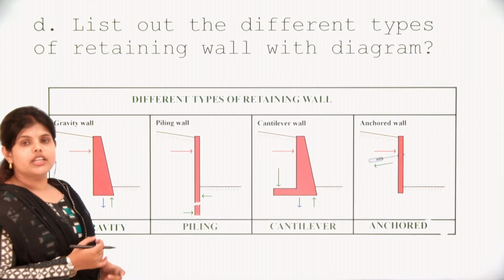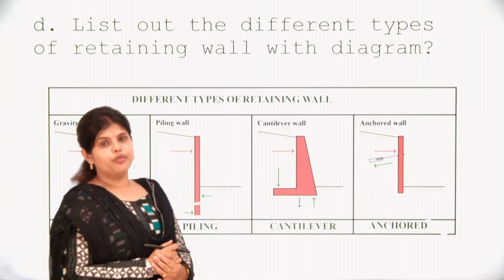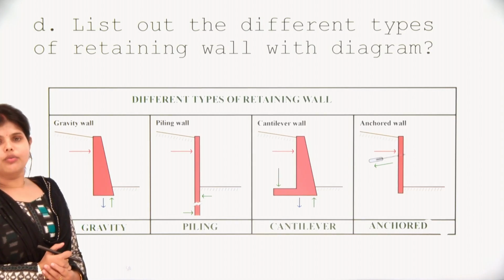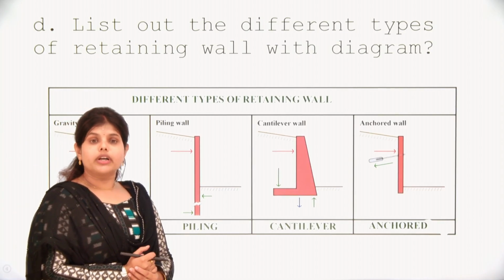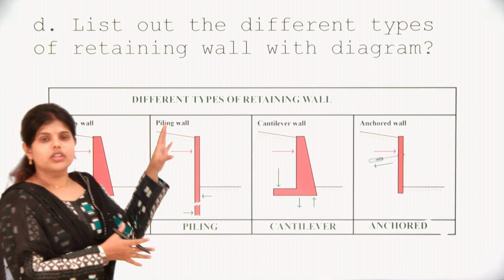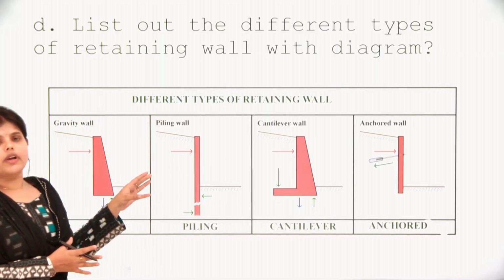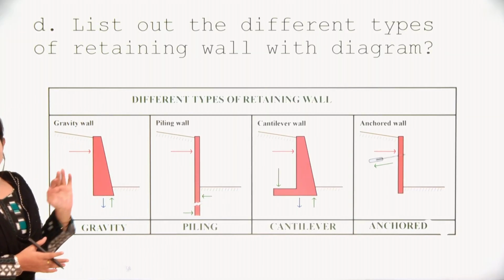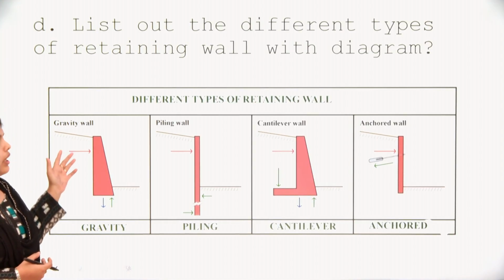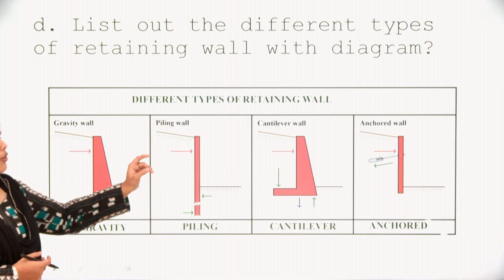And next is to list out the different types of retaining wall with diagram. So what is a retaining wall? You can also have a question like what is a retaining wall. A retaining wall is nothing but a structure to support the soil. To support the soil, we have four kinds of retaining wall. First is the gravity wall, then piling wall, cantilever wall, and anchored wall.